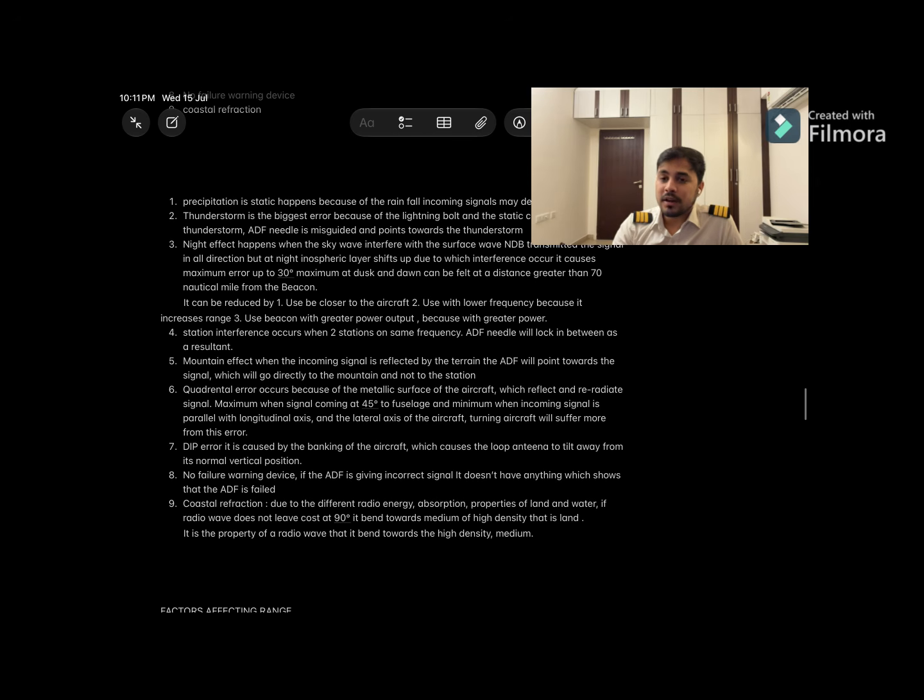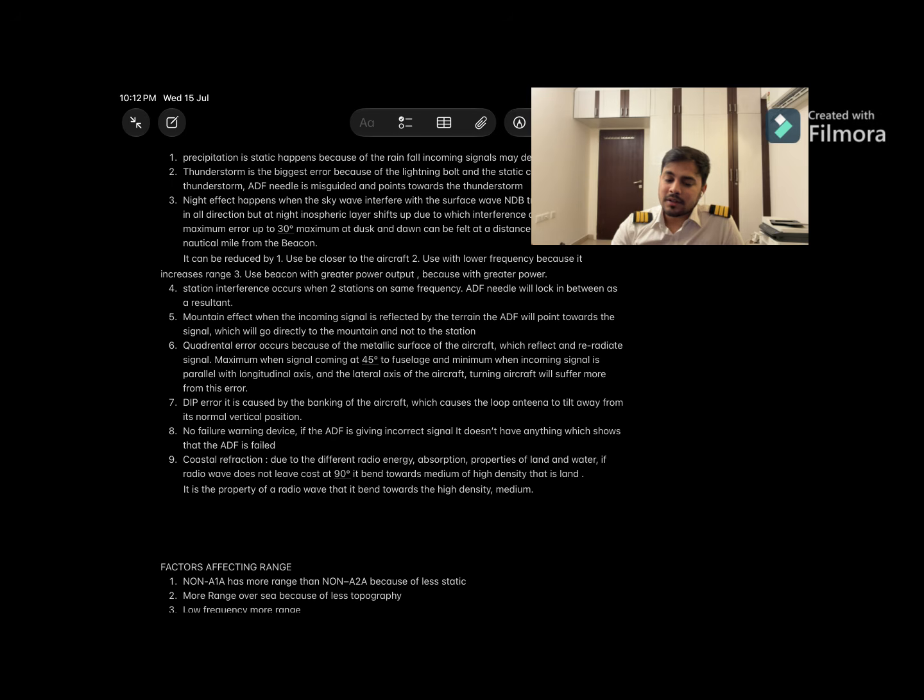How to reduce this night effect? Use the NDB closer to the aircraft and use lower frequency because it increases the range. As you lower the frequency, the range increases. It is a property of the radio wave. Use a beacon with greater power output. So as the ionospheric layer shifts up, the attenuation starts to increase, and with the increase of the power, the range can be increased.